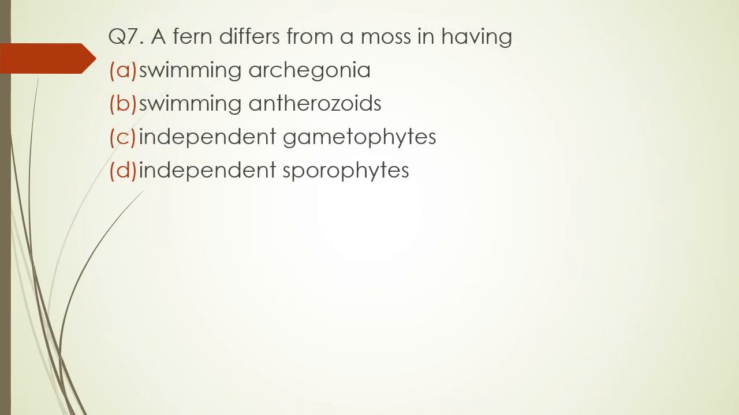Question 7. A fern differs from a moss in having? A fern, which is a pteridophyte, differs from a moss, which is a bryophyte, in having? Option A. Swimming archegonia. Option B. Swimming antherozoids. Option C. Independent gametophytes, or option D. Independent sporophyte. The correct answer is option D, that is independent sporophyte, which is found in fern but not in moss.